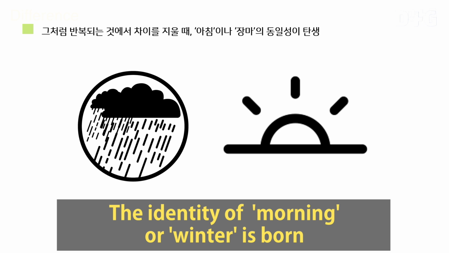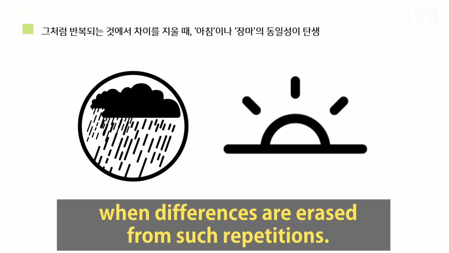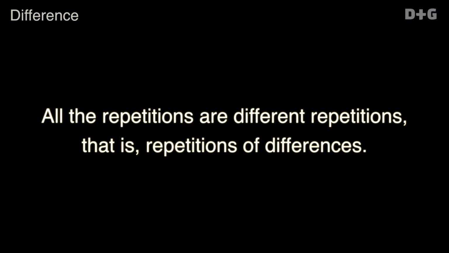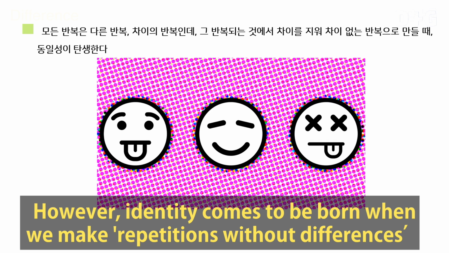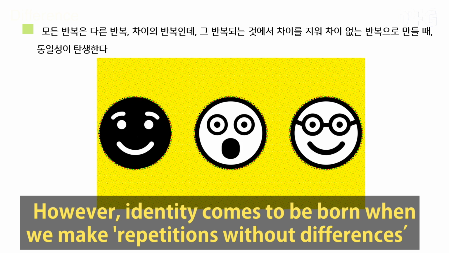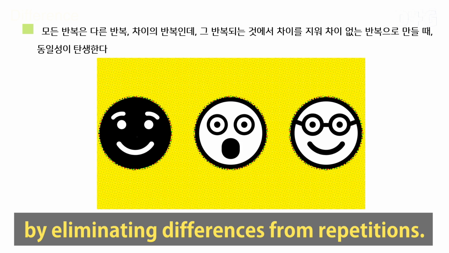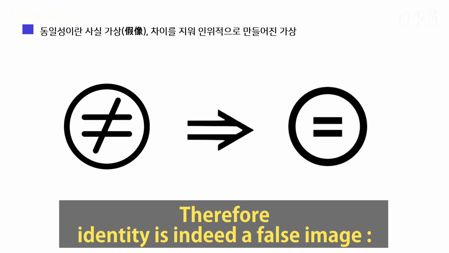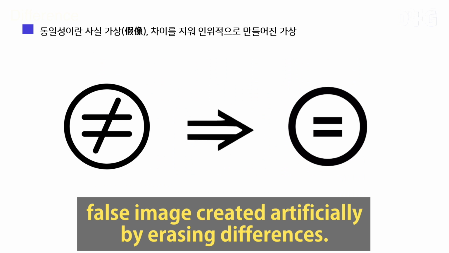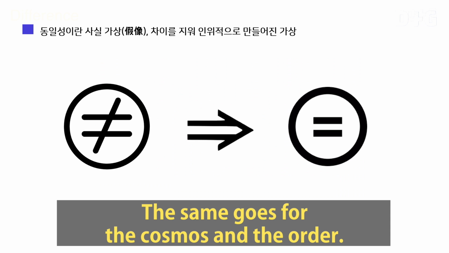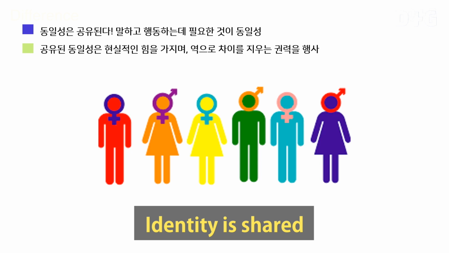The identity of morning or winter is born when differences are erased from such repetitions. All the repetitions are different repetitions, that is, repetitions of differences. However, identity comes to be born when we make repetitions without differences, by eliminating differences from repetitions. Therefore, identity is indeed a false image created artificially by erasing differences. And the same goes for the cosmos and the order.